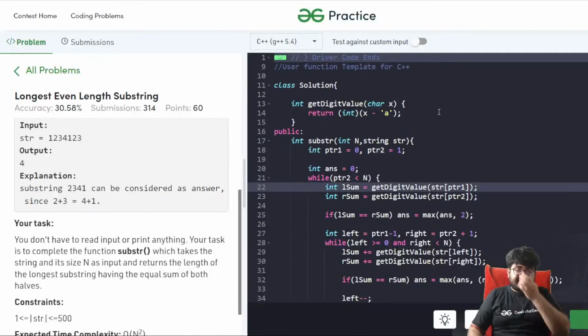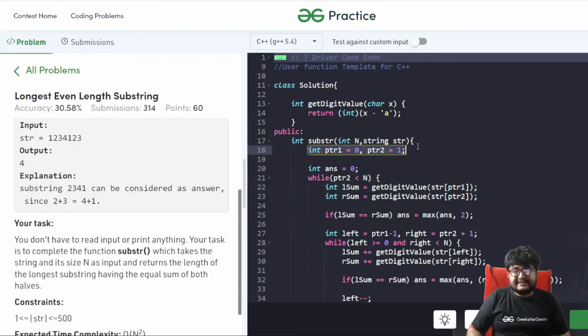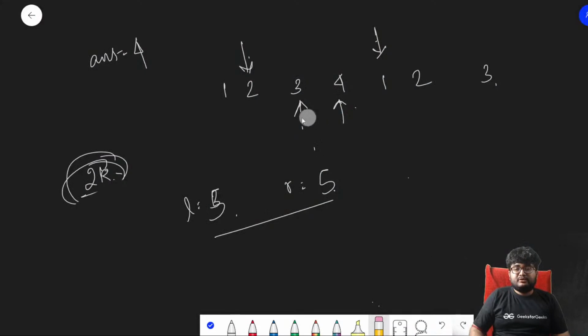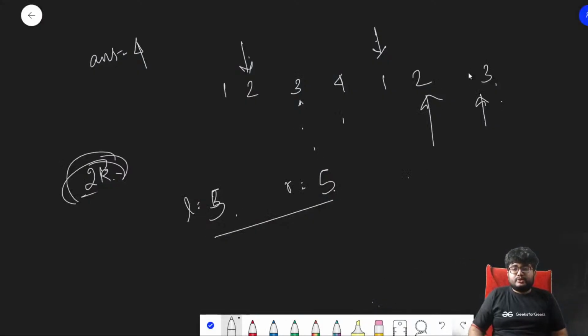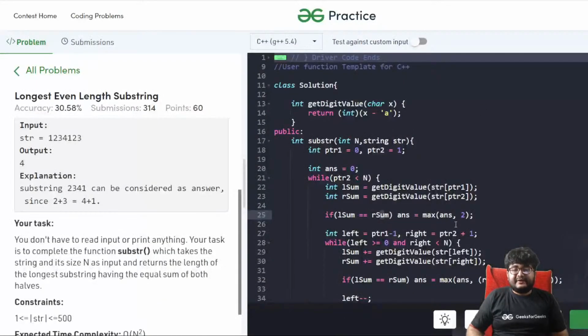If you look into the code, I have exactly done this. I have first fixed the centers, pointer 1 and pointer 2, initially starting at 0 and 1. Answer is 0 initially, and we'll move till the end. While pointer 2 is less than n, lsum is getDigitValue, which just returns the value of the digit. For the current pointer 1, it gives its value to the left sum. The right sum is the value at pointer 2. Now if left sum equals right sum, the length of the substring is 2 initially, so it will be max of answer and 2.